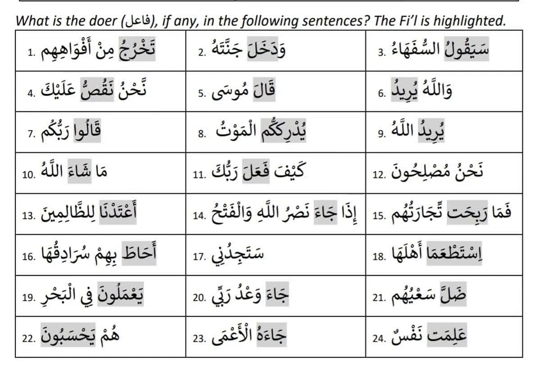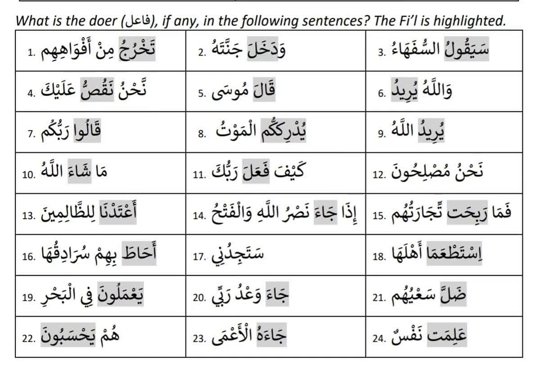Next one is ahata bihim suradikuha. Ahata is the fi'il. You need huwa, this is huwa ahata. So you can have an external doer, an outside doer, and check that bihim is not the doer. And suradiku, if you remove the ha, suradiku is rafa. So who's doing the act of ahata is suradiku.